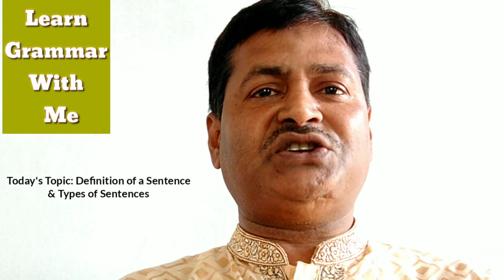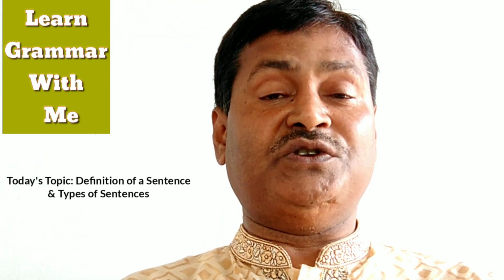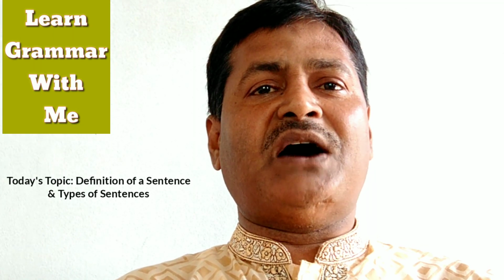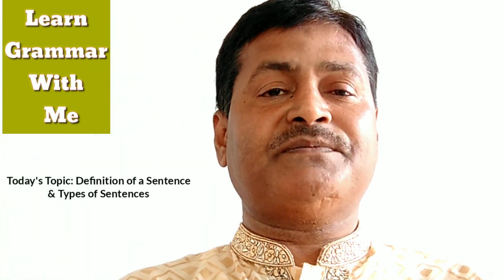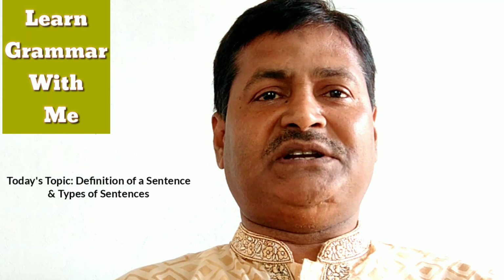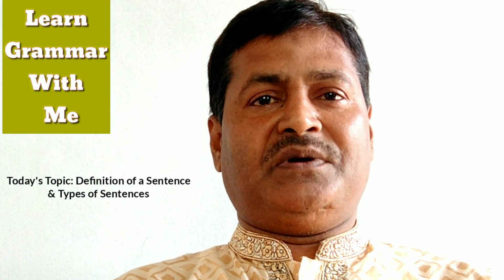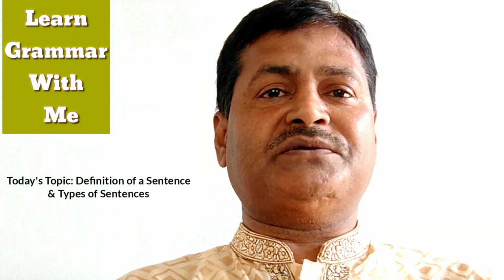In other words, it declares something. This type of sentence ends with a period, that is full stop. Example, I want to be a good cricketer. A statement. I'm very happy today. A feeling. More example of declarative sentences may be discussed later.